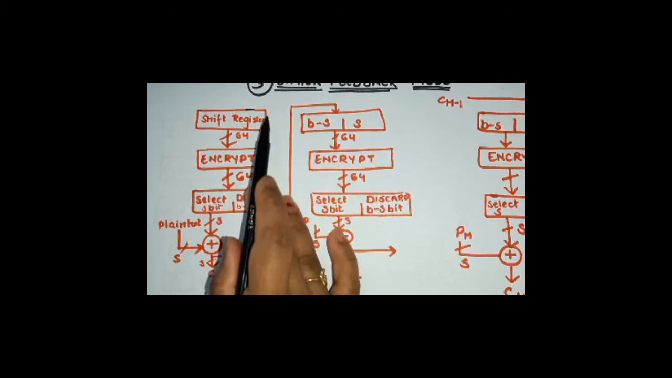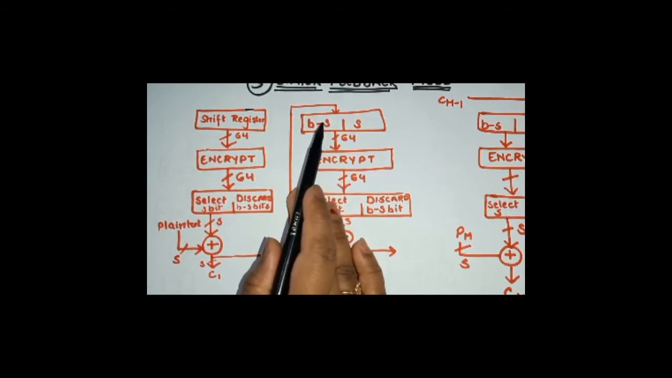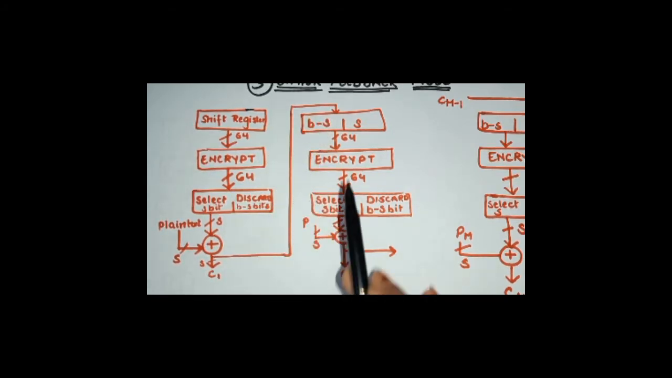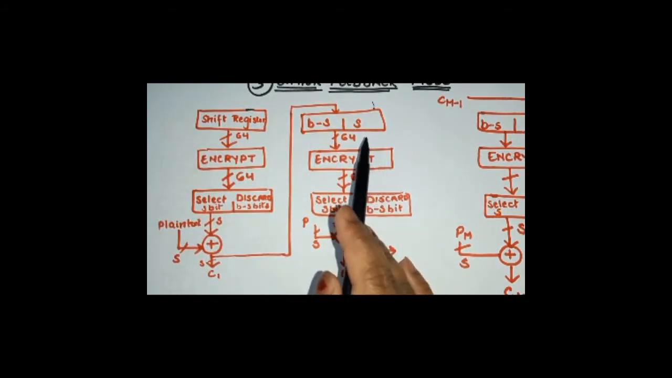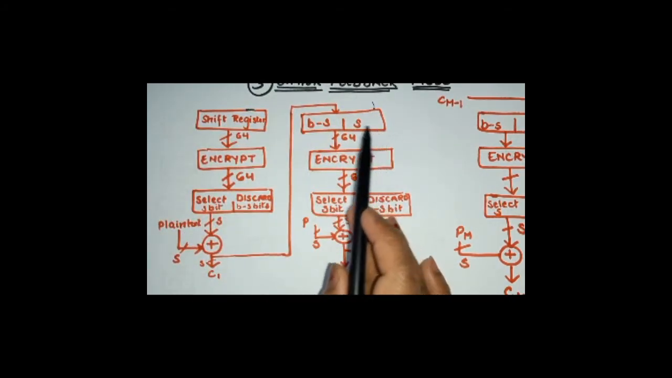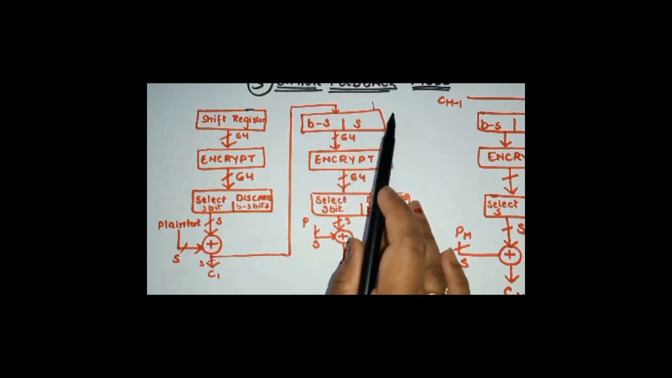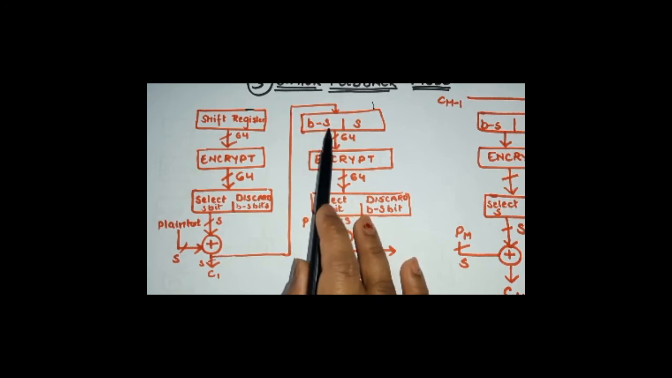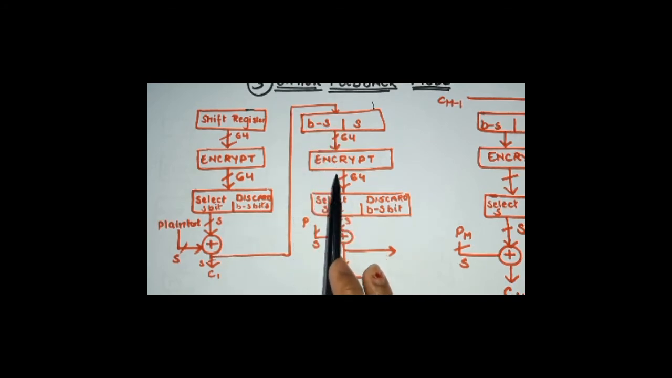And this cipher block is again going to be served as the input for the next shift register, and this shift register will now select S bits and discard certain bits. This S is going to serve as selected bits, and this B minus S is going to serve as the discarded bits, right? I hope you can understand. Why is it called, one more thing, feedback cipher block.